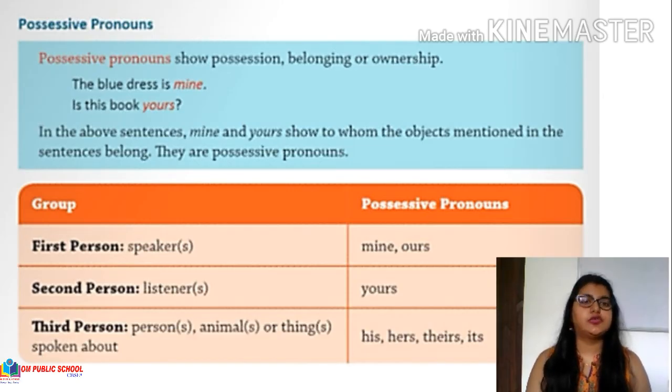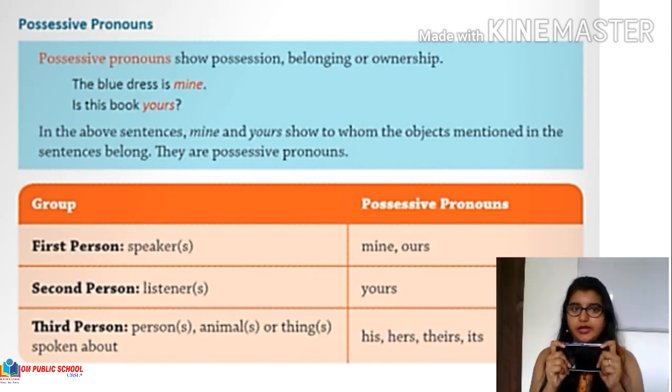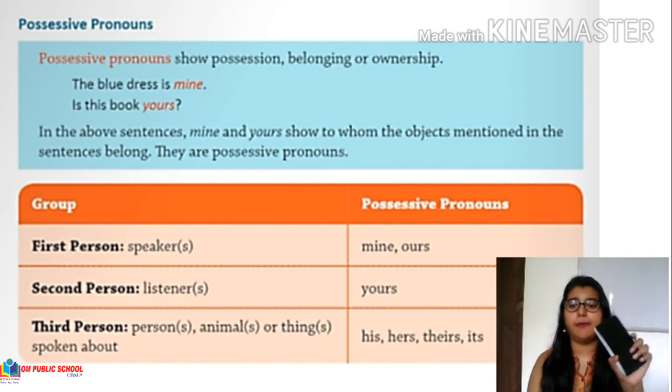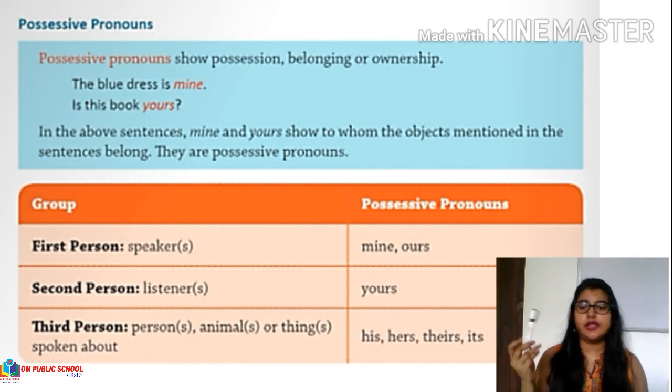Let's go ahead to the next kind of pronoun, which is the possessive pronouns. Possessiveness. With this term, what do we understand? Possessiveness means possession, belonging, or ownership. Like, this mobile belongs to me. It means it is mine. This marker belongs to you. That means it is yours, right?